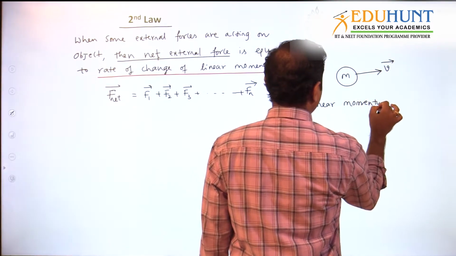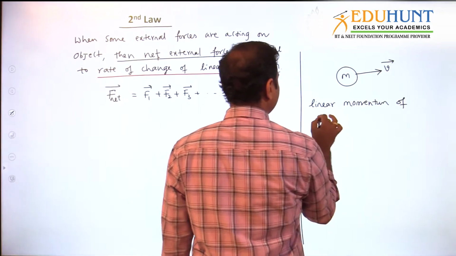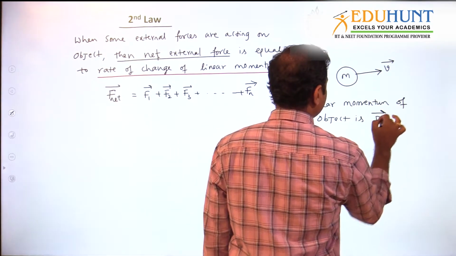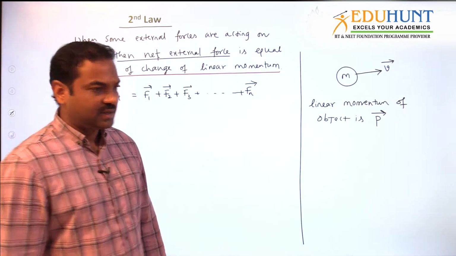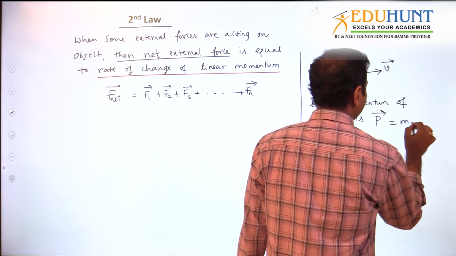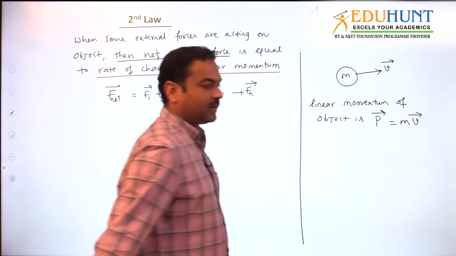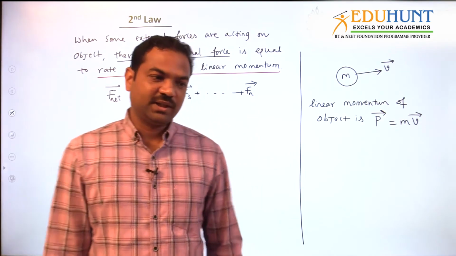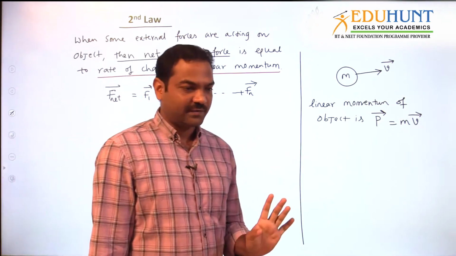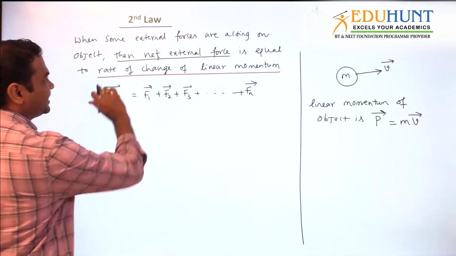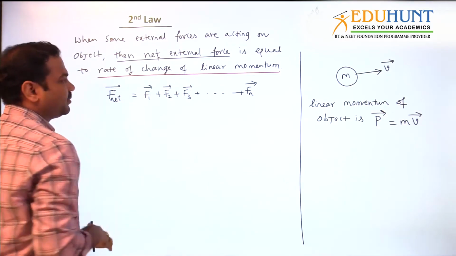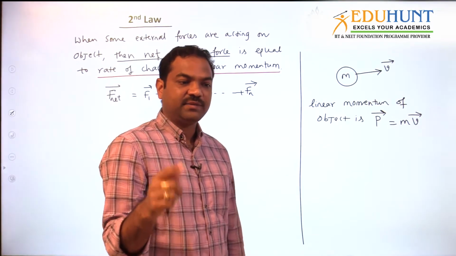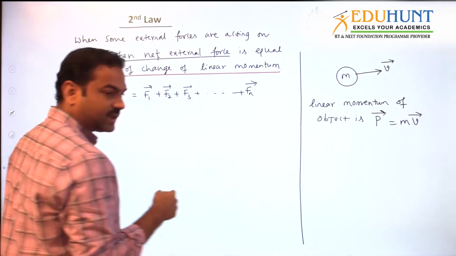Linear momentum of an object is defined as, what can we write? P bar. Actually P is the representation. P bar is equal to m into v bar. Mass into velocity. We call it linear momentum simply. There are two things: one is called instantaneous, the other is called average. So what is the rate of change of linear momentum? What is the meaning of rate of change? Whenever you see the term rate, it means with time, or by time.